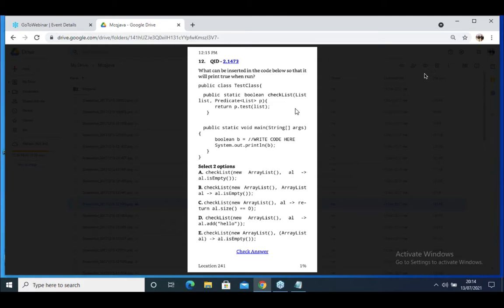What can be inserted in the code below so that it will print true when run? Class, static, return type is Boolean. It takes one list as an argument and another one is a predicate as an argument. Predicate is one of the interfaces, a functional interface.